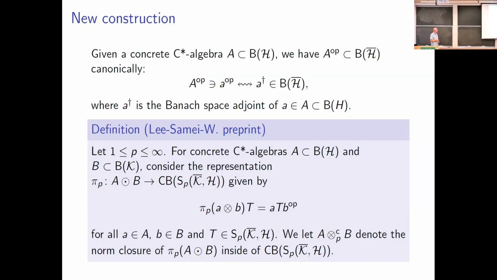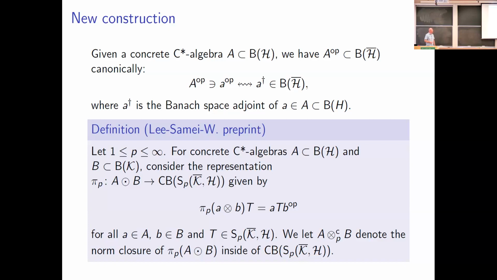If we identify this with the Banach space adjoint of A belonging to B(H bar), this gives you an injective star representation. So indeed, we do get this correspondence. For a concrete C-star algebra, when I write A op, I'm really just going to mean that you can identify this with this Banach space adjoint of A right there.